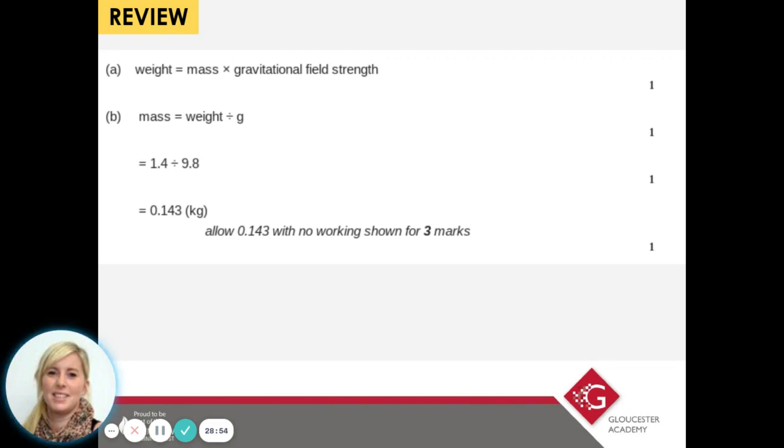Now, although it says allow 0.143 with no working shown for 3 marks, that's a really risky technique to apply in an exam. I would always show your working, because if you put one of the numbers in wrong, so say you accidentally put in 1.5 instead of 1.4, you would still get marks for the method that you'd applied. So just always please show your working. I know we go on about it all the time in science, and I'm sure in maths lessons as well.